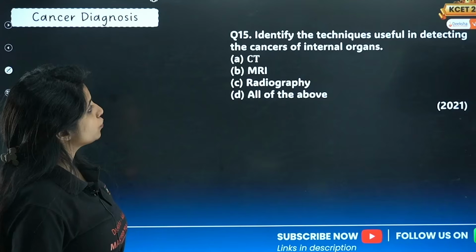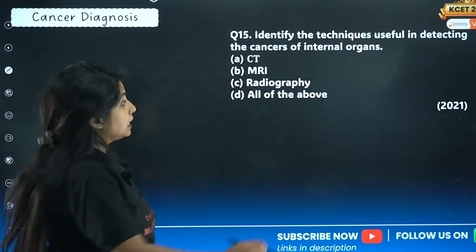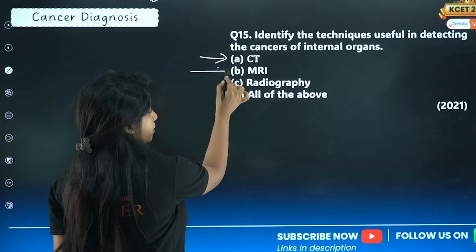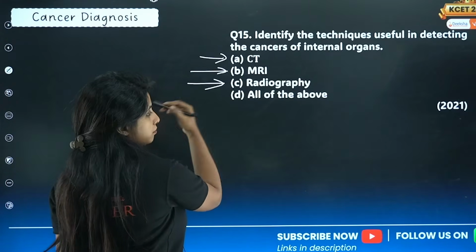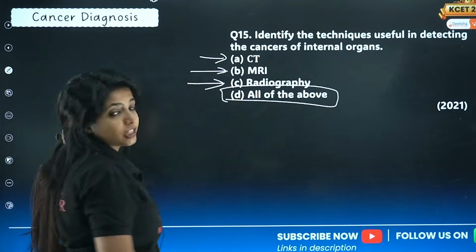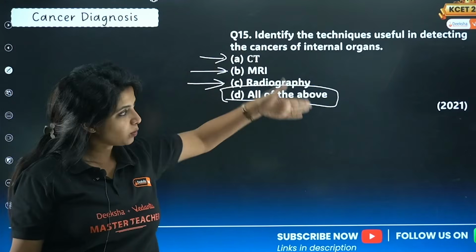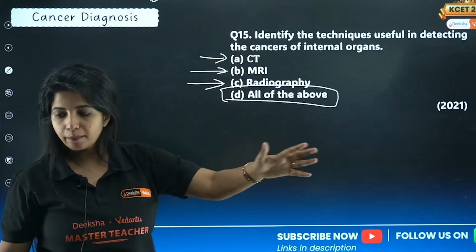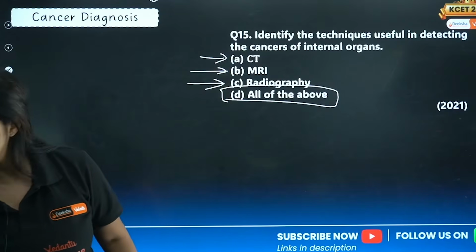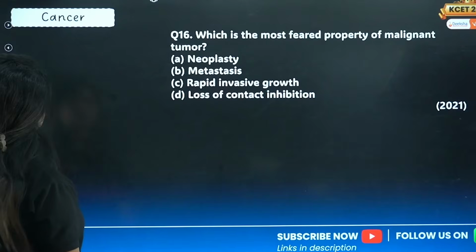Identify the techniques useful in detecting the cancers of internal organs. Cancer diagnosis: CT scan, computer tomography, MRI, magnetic resonance imaging, radiography, X-rays, using things like that. What is the answer for this question? All of the above. We discussed it. This question came before also, right? So I am going backwards, to the previous year. All of the above will be the answer for this particular question. Going ahead, we have question number 16.